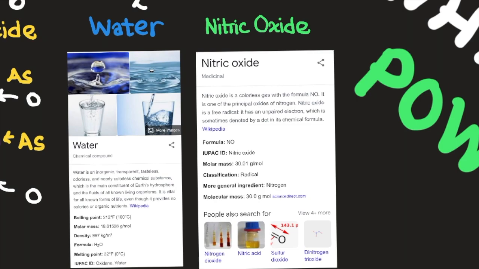Nitric oxide is a colorless gas with the formula NO. It is one of the principal oxides of nitrogen. Nitric oxide is a free radical. It has an unpaired electron, which is sometimes denoted by a dot in its chemical formula. According to Wikipedia, its formula is NO. Its IUPAC ID is nitric oxide.